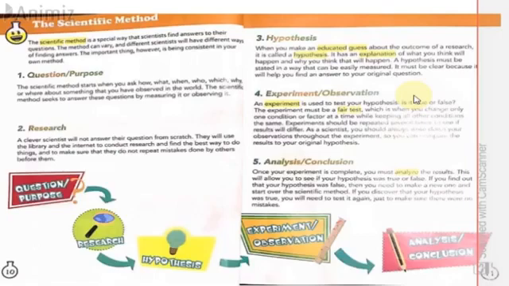But if their experiment results are not according to what they predicted, then it's a false hypothesis. So this is called experiment and observation. An experiment is used to test your hypothesis, is it true or false. The experiment must be a fair test.